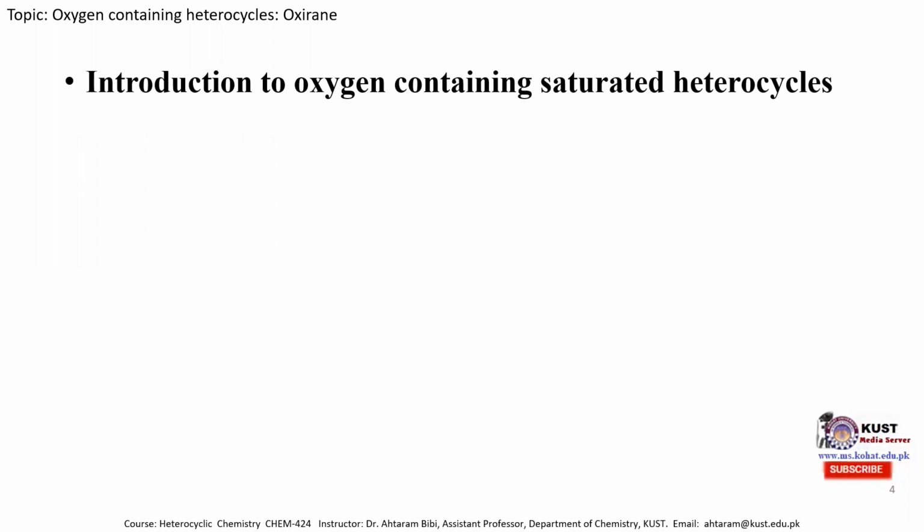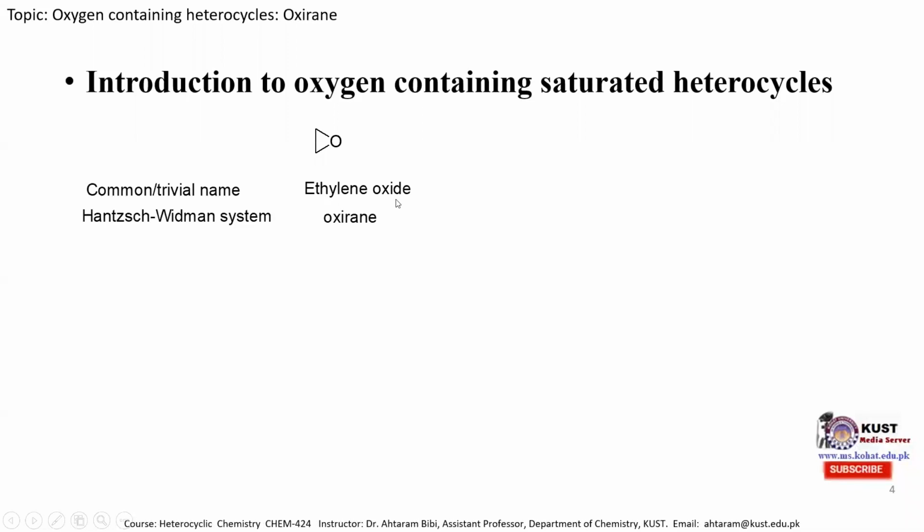Introduction to oxygen containing saturated heterocycles. One of the simplest oxygen containing saturated heterocycles is the oxirane molecule. The common name is ethylene oxide because it consists of an ethylene unit and oxygen. This is the common name of this three-membered oxygen containing heterocycle, and the IUPAC name is oxirane, which was developed by two scientists, Hantzsch and Widman. According to the IUPAC system, this three-membered ring oxygen containing heterocycle is the oxirane molecule.